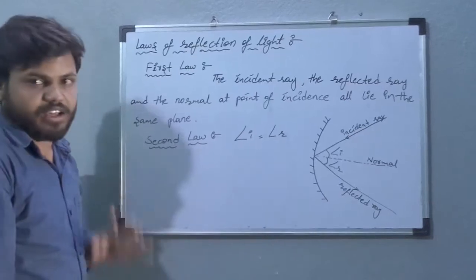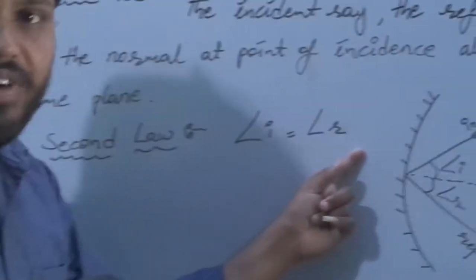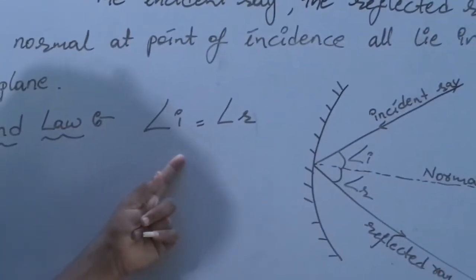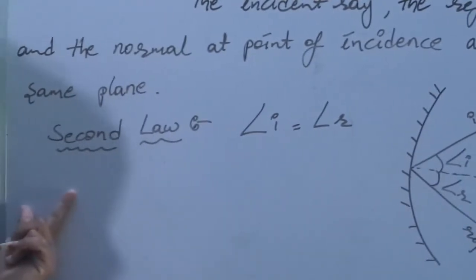And second law: angle of incidence is equal to angle of reflection. This is second law of reflection of light.